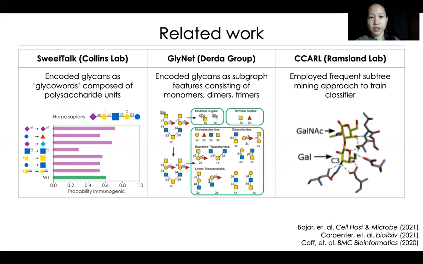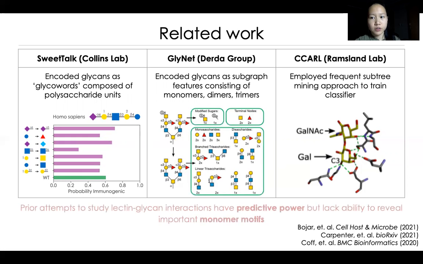Finally, Carl, developed by the Ramsden Lab at the Royal Melbourne Institute of Technology, takes a different but rather common frequent subtree mining approach to find motifs with a high frequency among positive binding glycans and a low frequency among negative binding glycans. They use this information to develop a classification pipeline to predict binding. So overall, although all of these prior approaches to study lectin-glycan interactions have predictive power, they lack the ability to reveal important monomer motifs and substructures, particularly substructures more precise than the individual monomer unit.